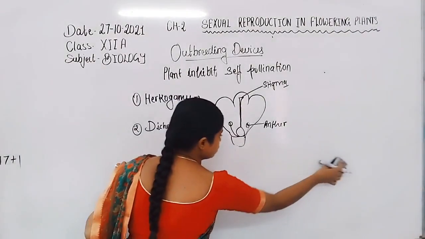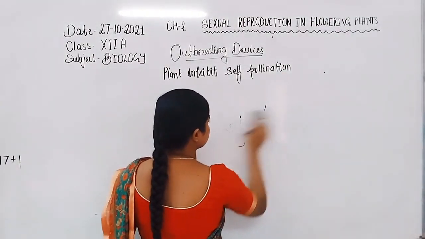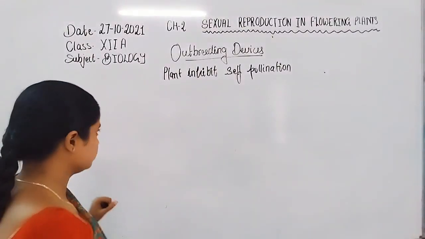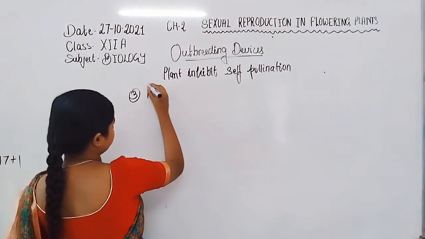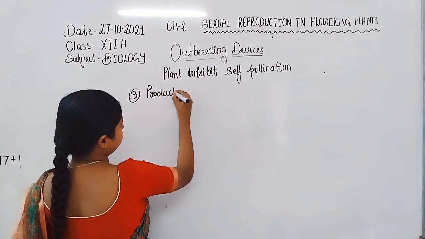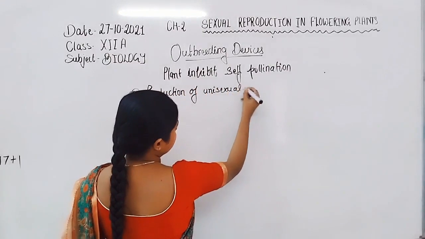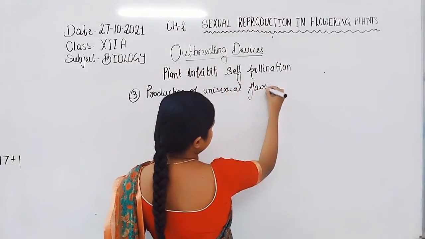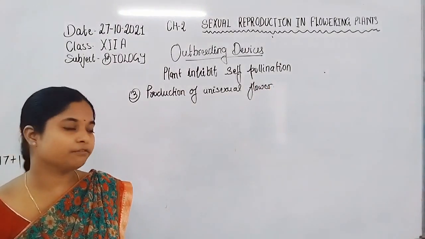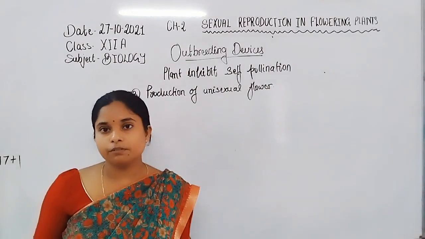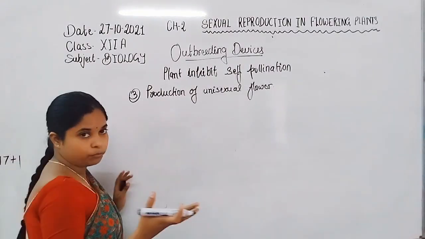Now another feature is production of unisexual flowers. If the male and female reproductive parts are present in two different flowers, that type of flower is unisexual, and that also resists self-pollination.